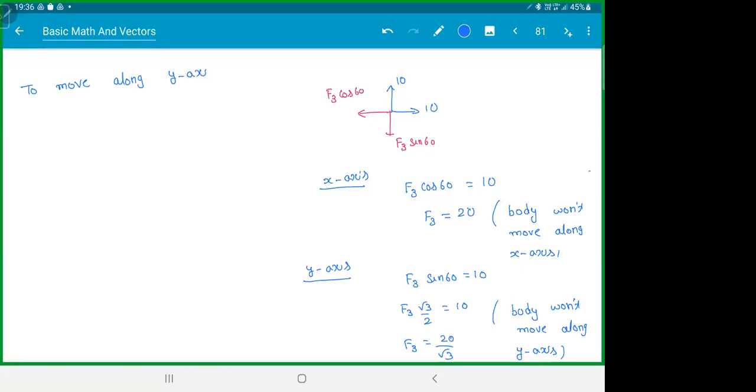If you want to move along y-axis, it should not move along x. So F3 should be equal to 20. This is the second part of the answer. So if F3 is 20, you won't move along x-axis. It implies you're moving along y-axis. To move along x-axis means you should not move along y-axis: F3 equal to 20 by root 3.